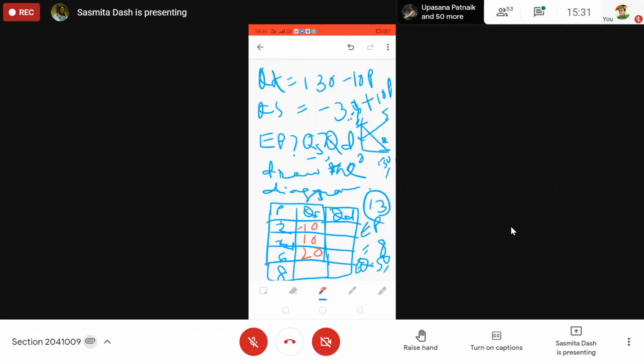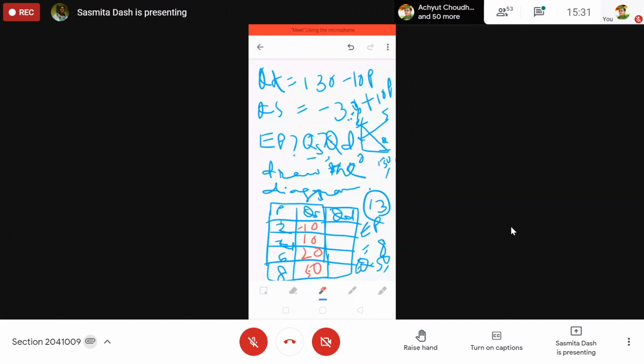Like this, you have to go. What will be the equilibrium? 8. At 8, when price is equal to 8, minus 30 plus 80, so quantity supply is 50.